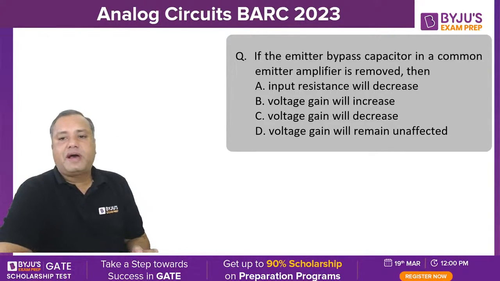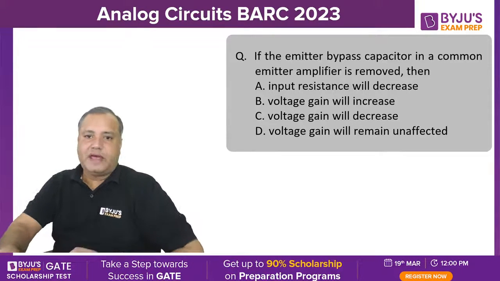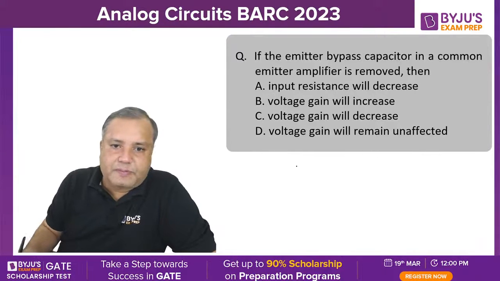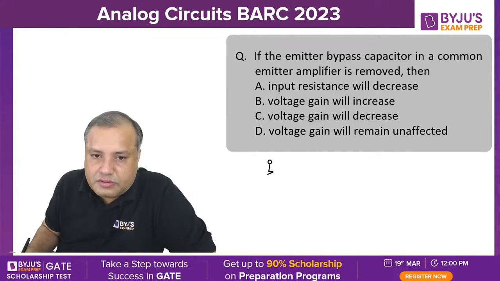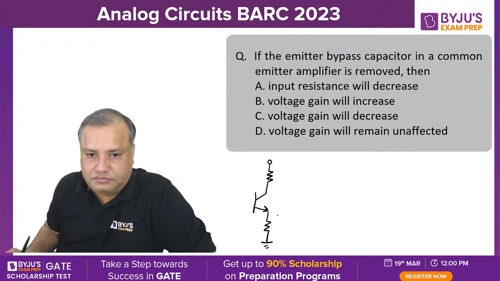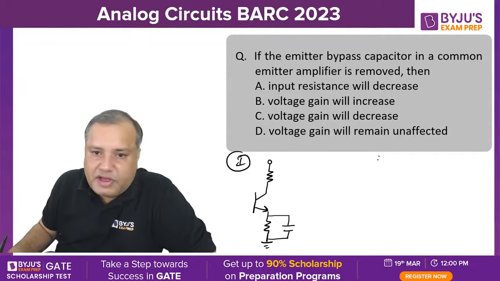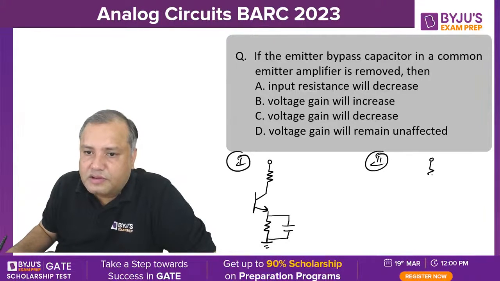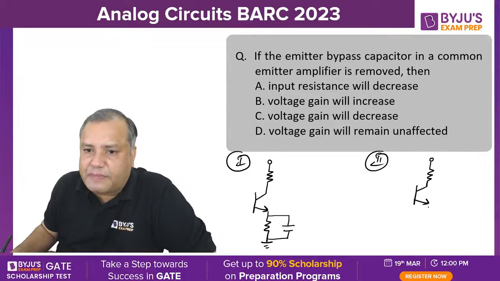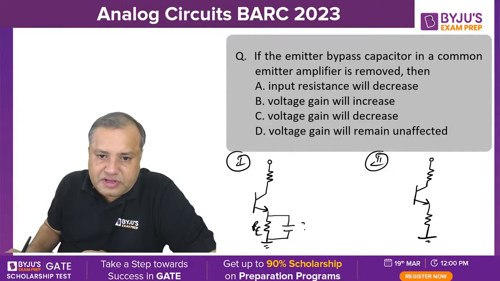If the emitter bypass capacitor in a common emitter amplifier is removed, then what happens? Very simple. See here. I am just drawing the output circuit of an emitter amplifier. Here we have a capacitor. This is case 1. In case 2, we have removed this capacitor. Now see, this is resistance Re. This is emitter bypass capacitor.